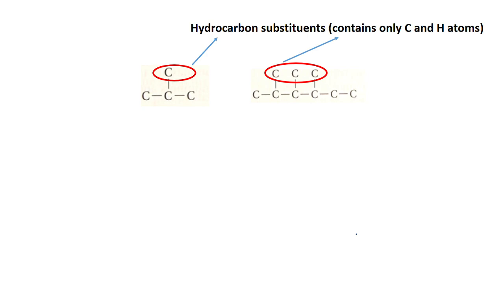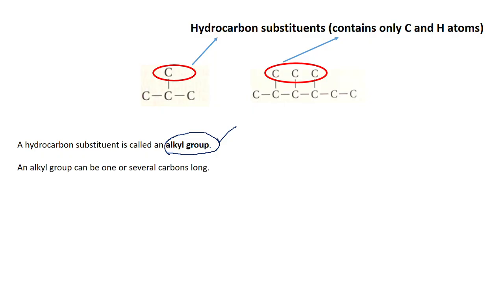Now, the substituent group, this is the same one that was put in the previous slide. These substituent groups are also hydrocarbons which contain only carbon and hydrogen. And this hydrocarbon substituent is called an alkyl group. You can have different substituents. We are just getting introduced to the concept of hydrocarbons. You can have groups other than carbon and hydrogen. You can have oxygen somewhere, you can have nitrogen somewhere. Those groups are called by different names. Now, if you have a substituent group that has only carbon and hydrogen, you call such a group an alkyl group.